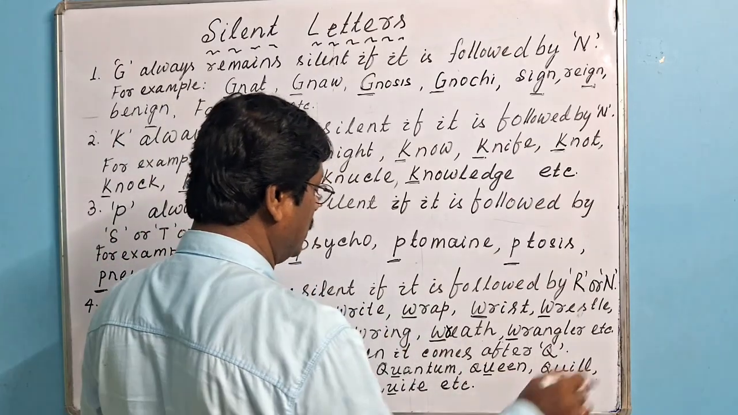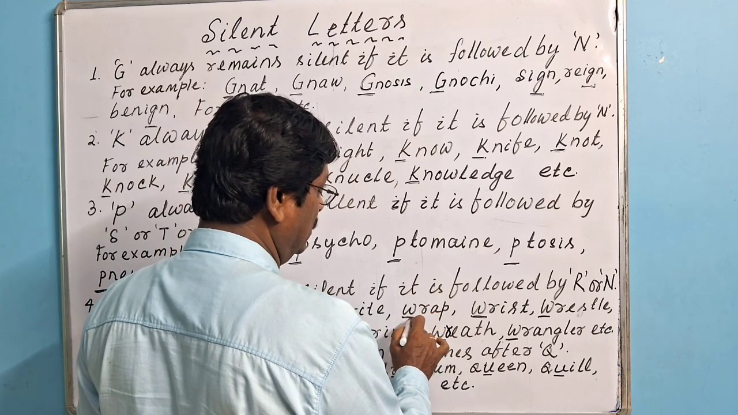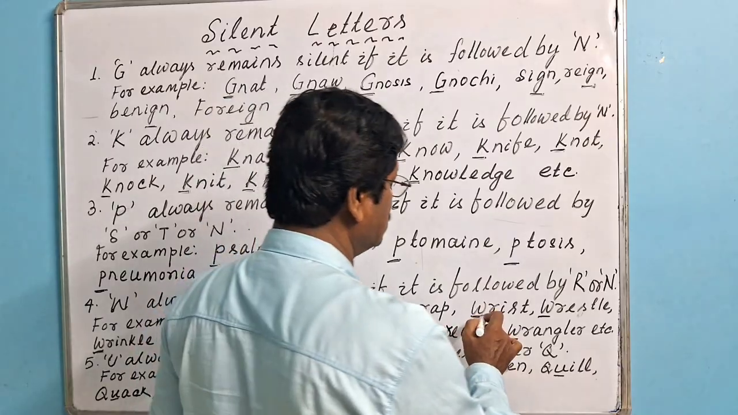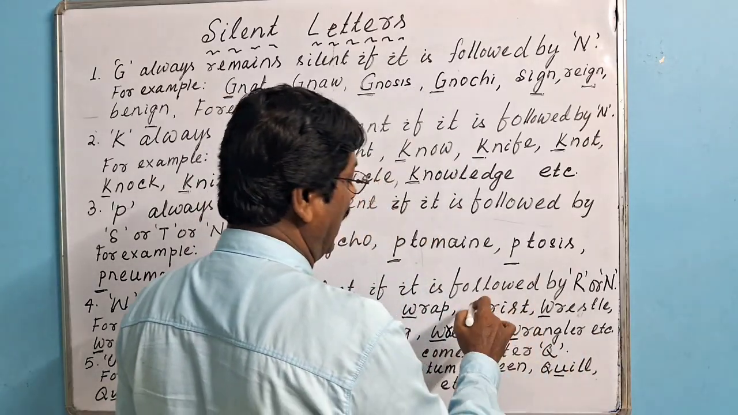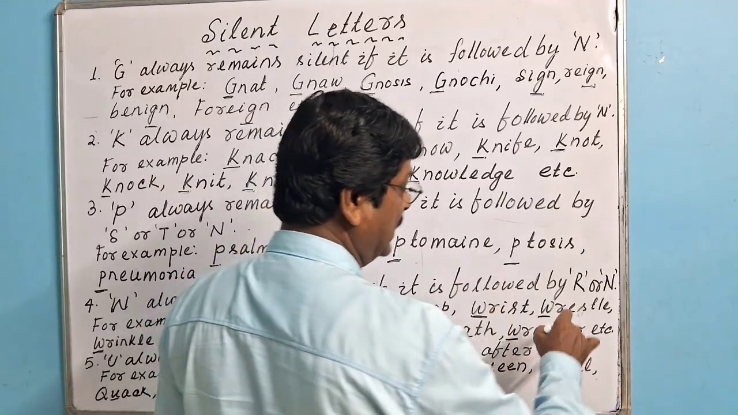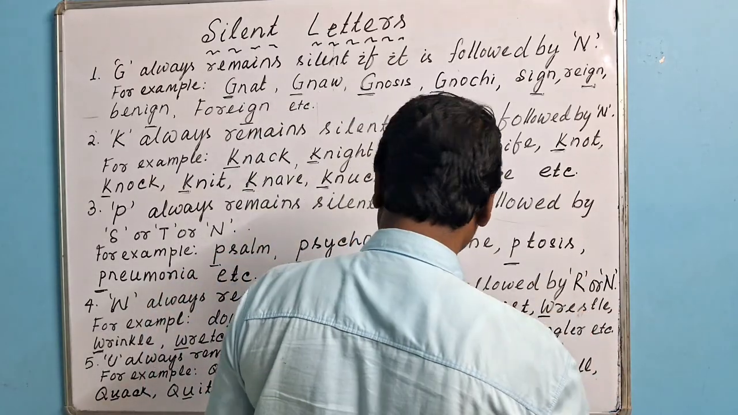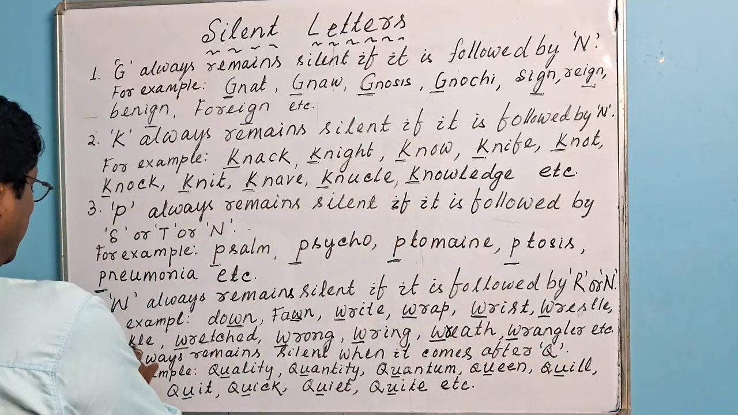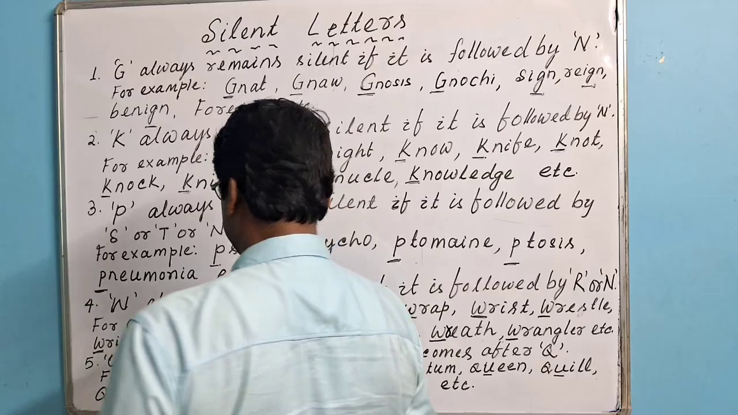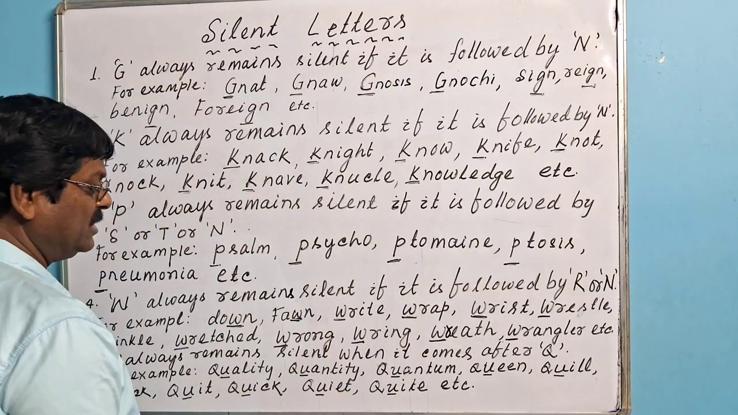Similarly, wrap means cover. W is followed by R. That's why W is here silent. Wrist. Wrist means the joint of the hand. W is followed by R. That's why here W is silent. Wrestle. Here W is followed by R. That's why W is silent. Wrinkle. Here W is followed by R. That's why W is silent.